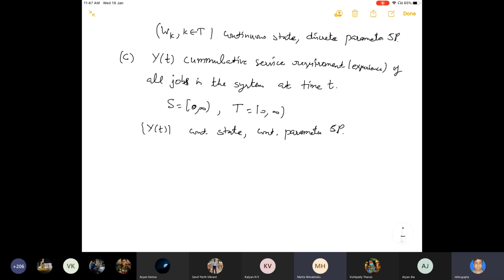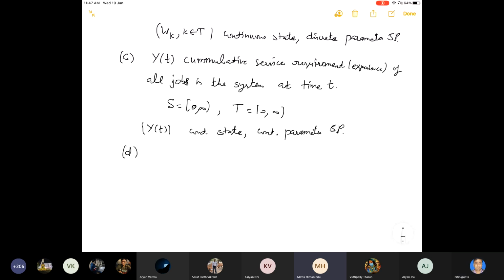Okay, because Yt is basically the cumulative service requirement. How much experience the person has, that is 0 to infinity. And it is of all the jobs in the system at time t. So time t is basically 0 to infinity, anytime. Okay, so that is also continuous.